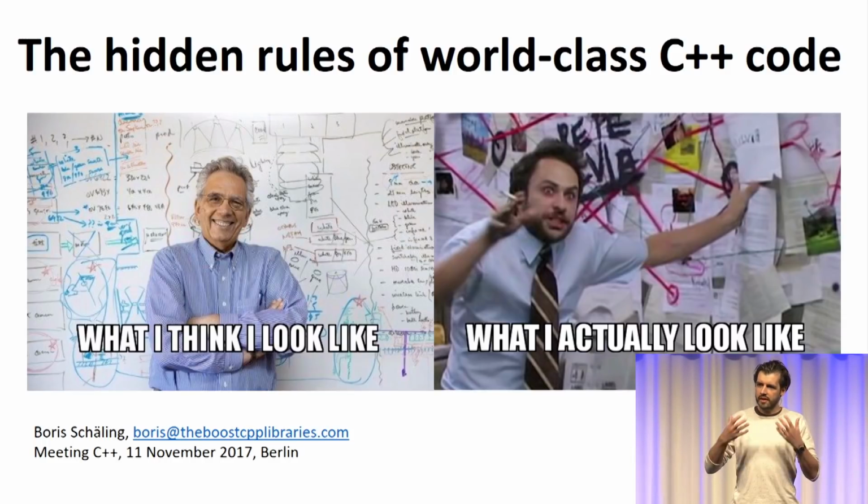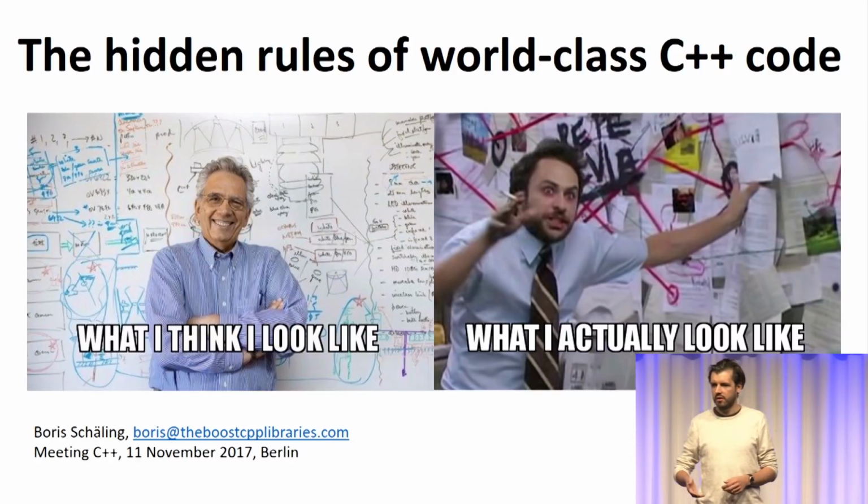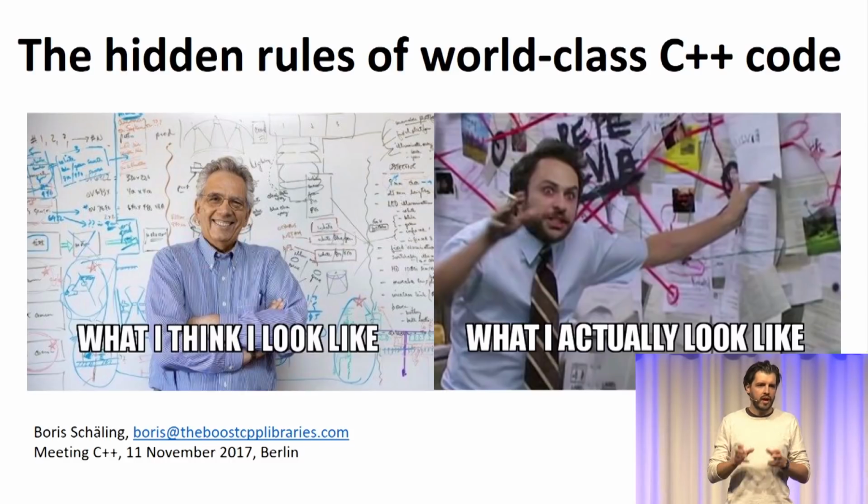So I'm trying to explore the question in this talk, whether we can find a rule which somehow helps us to come up with a big picture of our code where other people would say, that looks good. And I'm not trying to find yet another rule after all the 100 rules we have already. I'm trying to find a rule which is somewhat more important when it comes to the bigger picture.